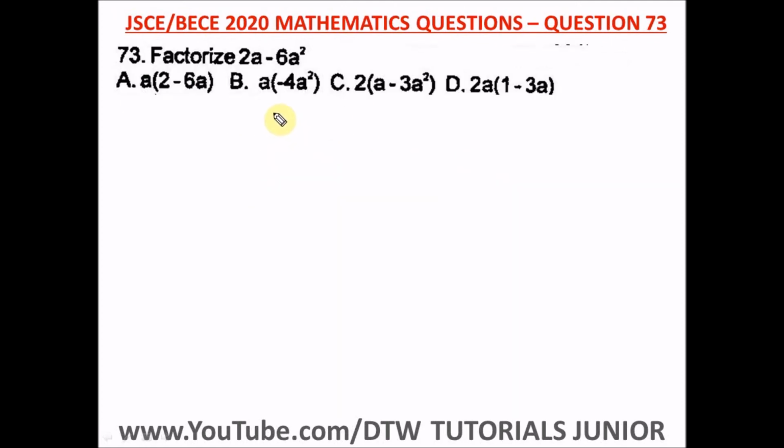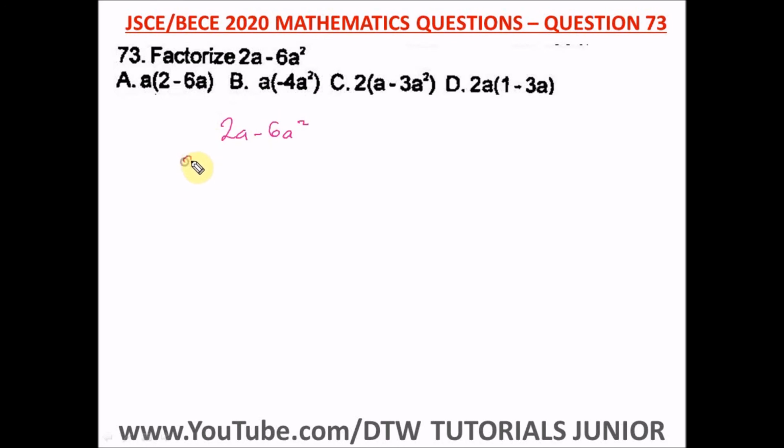Question 73 of the Junior WAEC 2020 Mathematics Past Question. It says factorize this: 2a minus 6a squared. Factorize means bringing out your common term. What's common with 2a and 6a squared? We can bring out 2 from 6, and we can also bring out a from both of these terms.